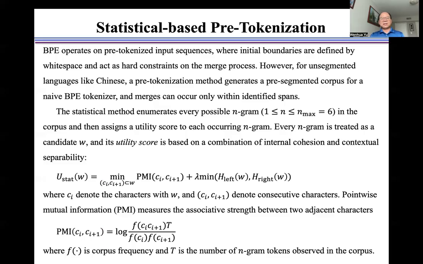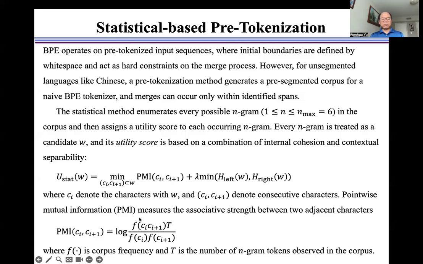The statistical method enumerates every possible n-gram in the corpus and then assigns a utility score to each occurring n-gram. Every n-gram is treated as a candidate W, and its utility score is based on a combination of internal cohesion and contextual separability, as shown here, where C denotes the characters within W, and Ci and Ci+1 denote consecutive characters.